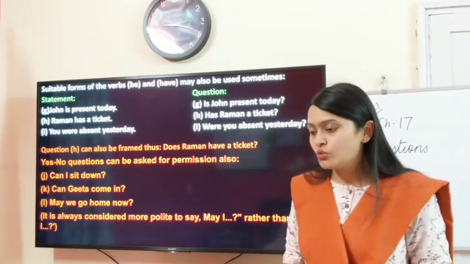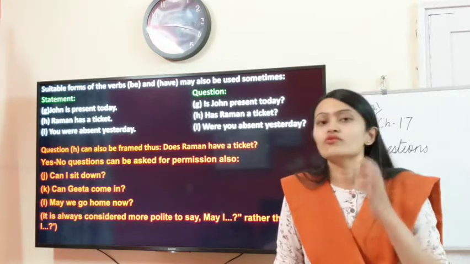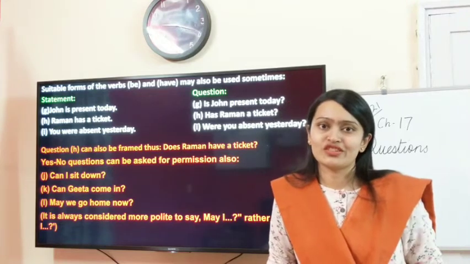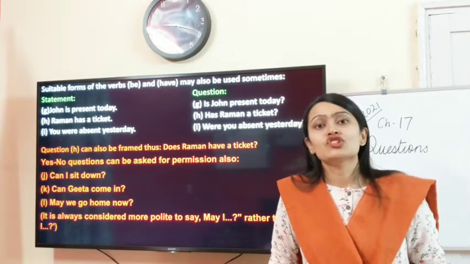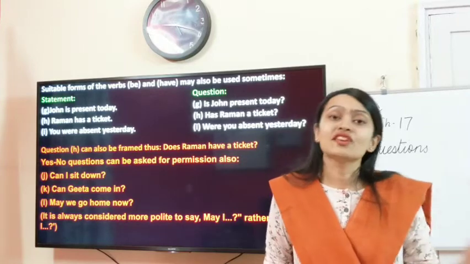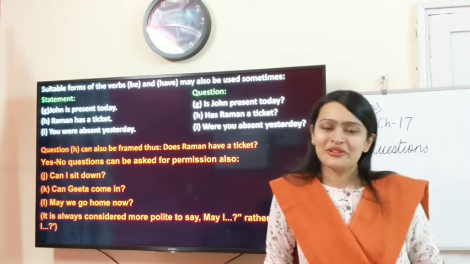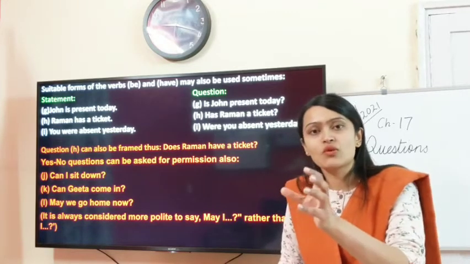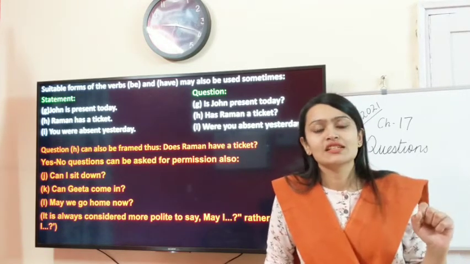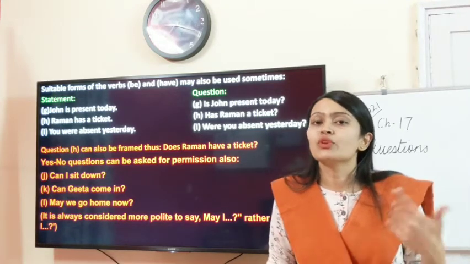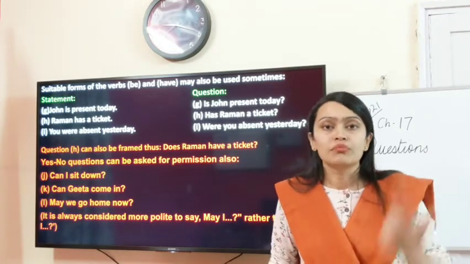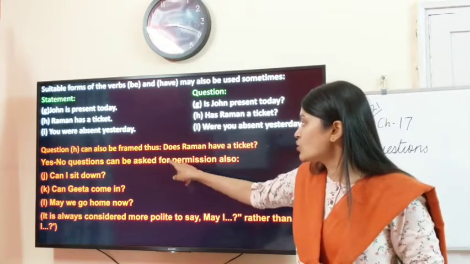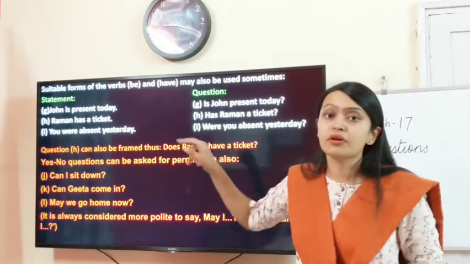Now, children, we have started that the first type of question is the yes or no question. We studied what yes or no questions are: questions which give the expected answer of yes or no. How are they framed? They are framed by sometimes taking the verb in front of the subject. Sometimes you can use the various forms of do, be, have, and now they are telling us that yes-no questions are used sometimes for seeking permission.